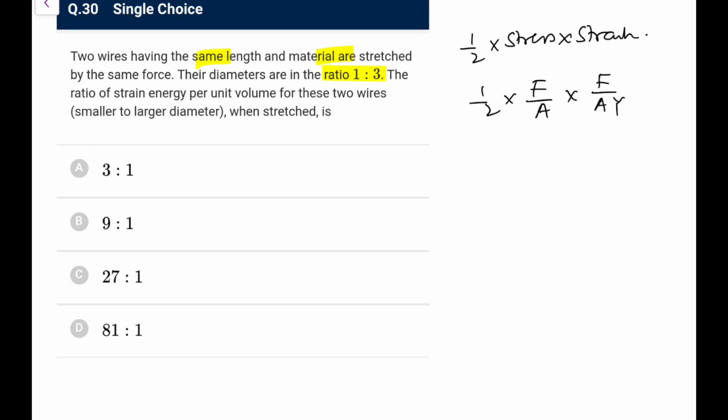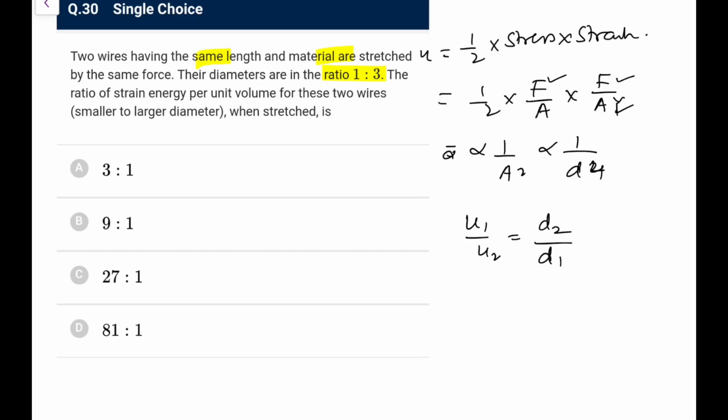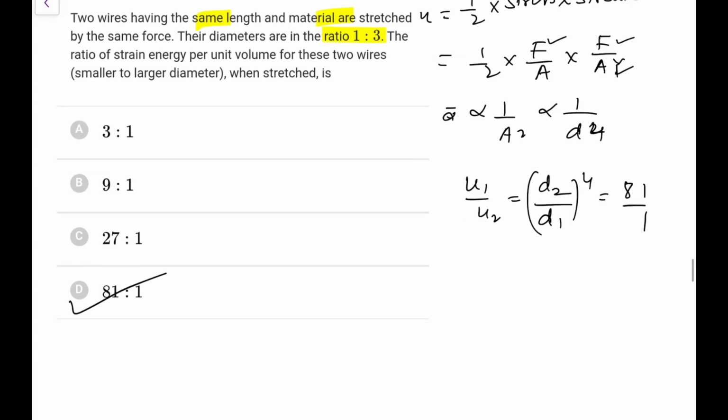So whatever you can write this way, energy stored per unit volume, small u which you write, that would be, because force is same, Y is same, so it is inversely proportional to A square. You can say inversely proportional to A square means inversely proportional to D to the power 4. So you can directly say U1 by U2 is D2 by D1 to the power 4. So that would be 81 by 1. Go for option D here. Next.